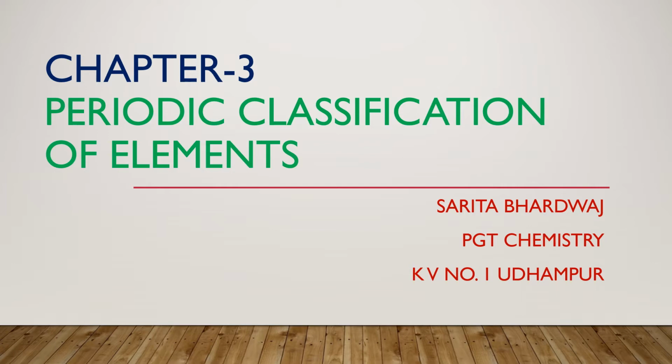Today I am going to discuss a few topics from chapter number 3, that is periodic classification of elements. In this chapter I will discuss modern periodic law, long form or modern form of periodic table, and last, nomenclature of elements which have atomic number greater than 100. Before starting with today's topics, I would like to tell you how we arrived at modern periodic law.